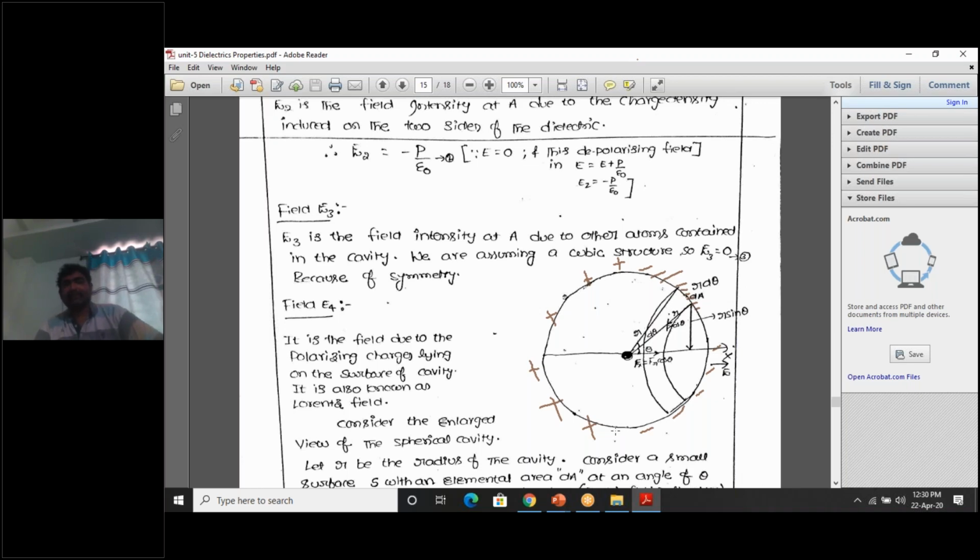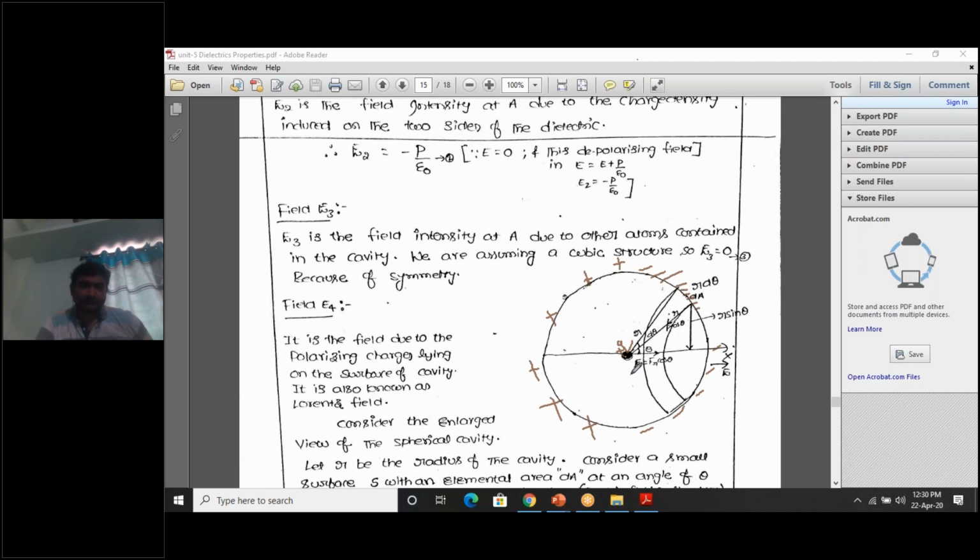This is the central atom A. Let us consider a unit positive test charge Q here. A plus Q is there at the center of the spherical cavity.